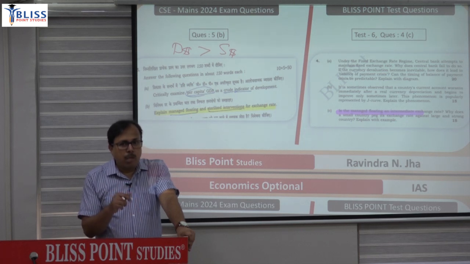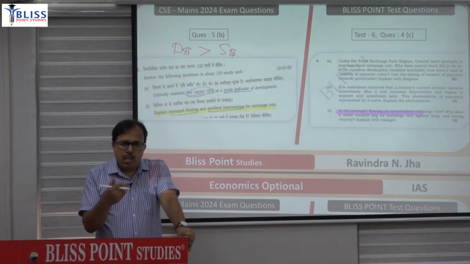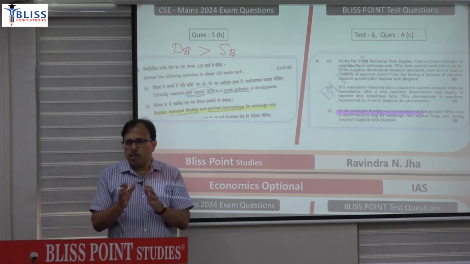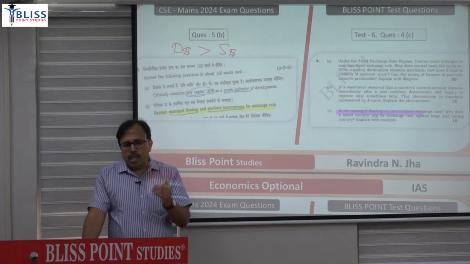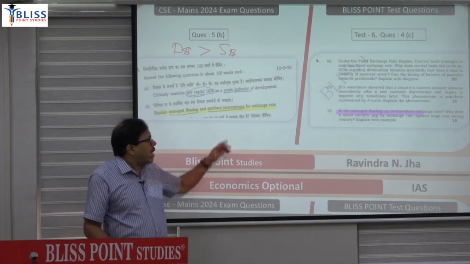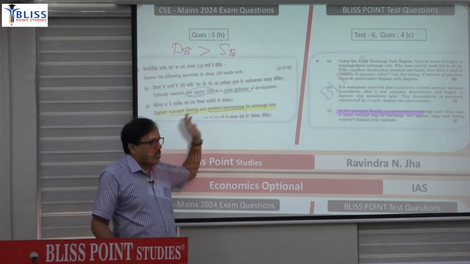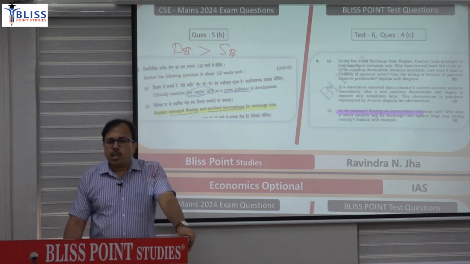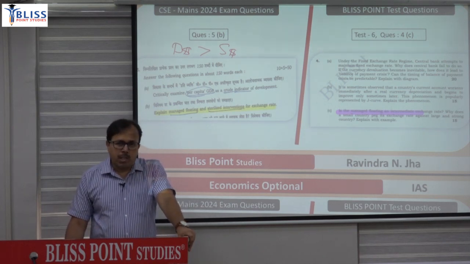But at the same time, if central bank reduces repo rate, reduces CRR or SRR, then money supply will increase. So if central bank on one hand sells the dollar, which reduces the money supply, on the other hand it reduces the repo rate, which increases the money supply, then we can say that that intervention is sterilized. तो sterilized intervention में money supply change नहीं होती है. Only in the case of non-sterilized, money supply will change.